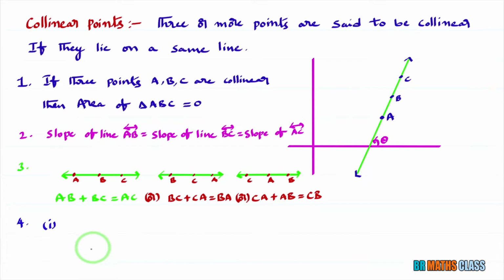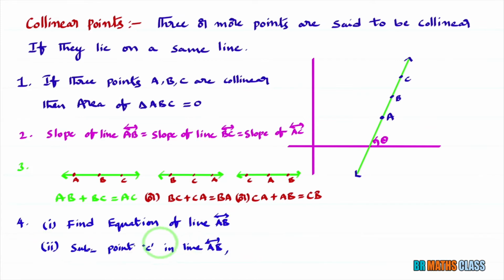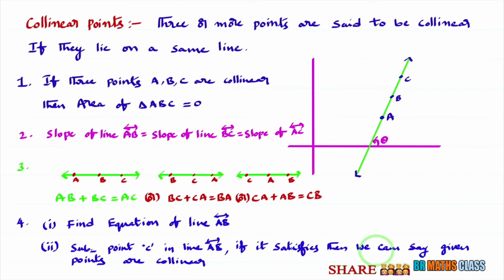Okay. Next, fourth one. To prove 3 points A, B, C are collinear, first we will find the equation of line AB, or line BC or line AC. You take any 2 points from A, B, C and you find that line equation. Here, if you find the equation of line AB, then the remaining point is C. You substitute the point C in the line equation AB. If it satisfies, then we can say that given points are collinear.